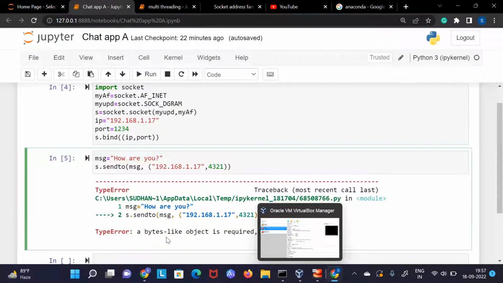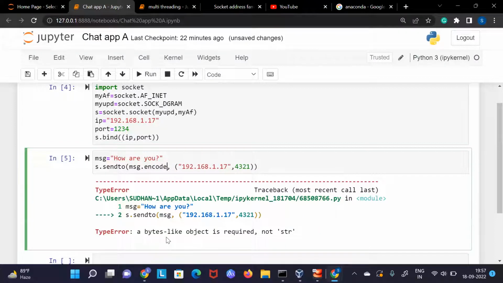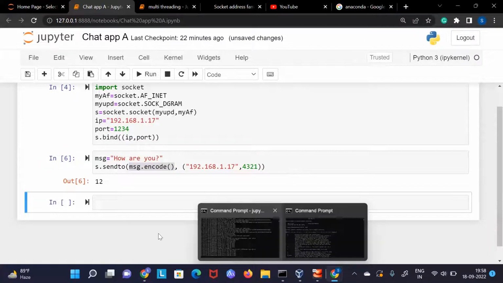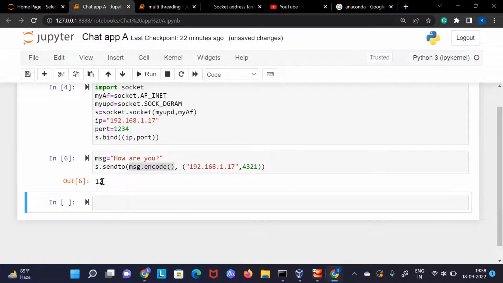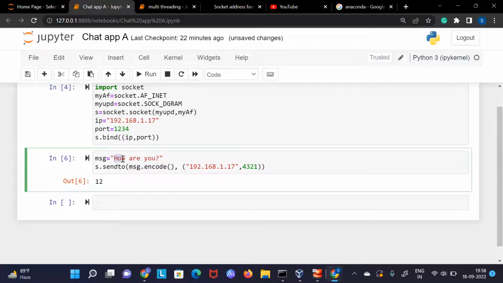For this, we have a function in Python. You don't even have to import it; it is already imported. So we are saying, message, before sending, please encode it, and then send it to this IP and this port, and that's it. Here it is saying 12. Why 12? Because it is showing the number of words we have: 1, 2, 3, 4, 5, 6, 7, 8, 9, 10, 11, 12. So it is telling us this, and it is done.